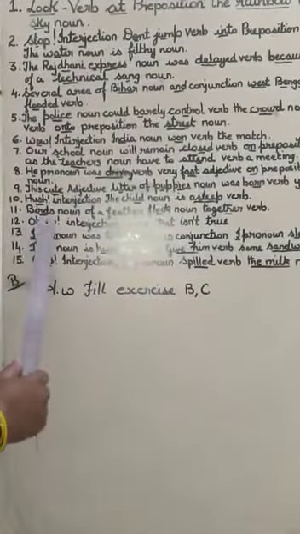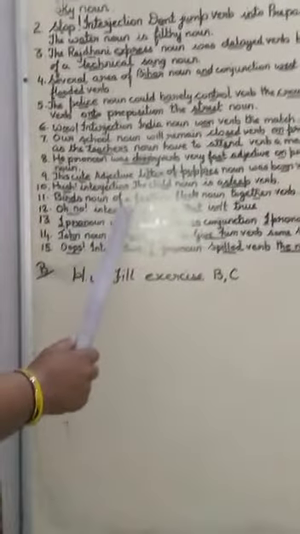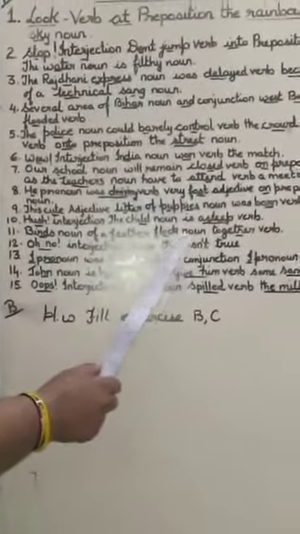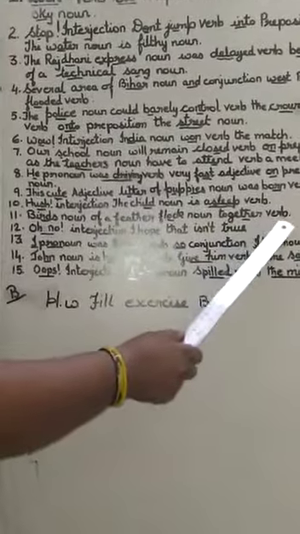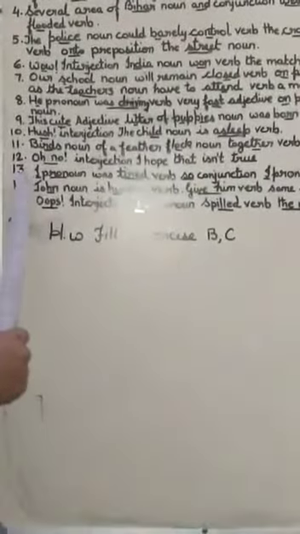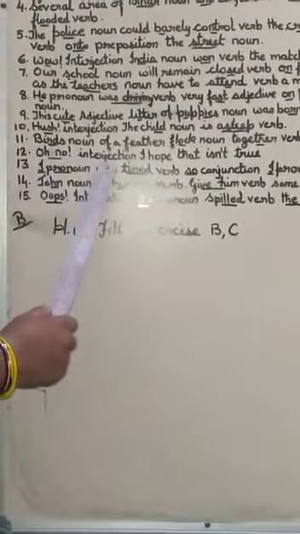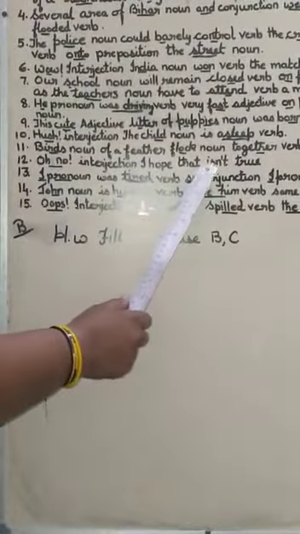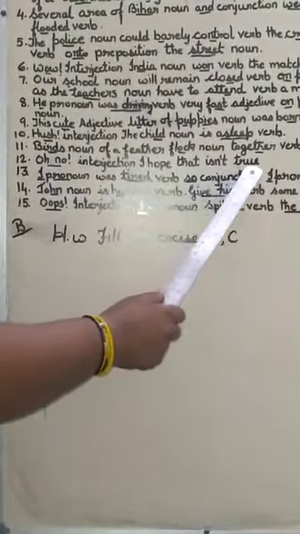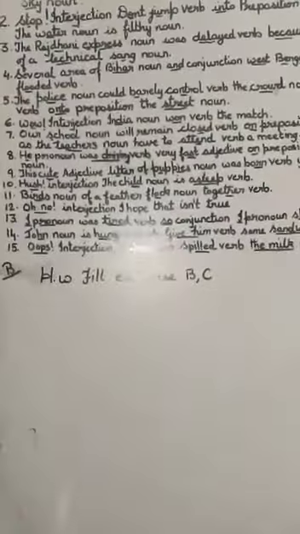11. Birds noun, of a feather, flock noun, together verb. 12. Oh no, interjection, I hope that isn't true. 13.